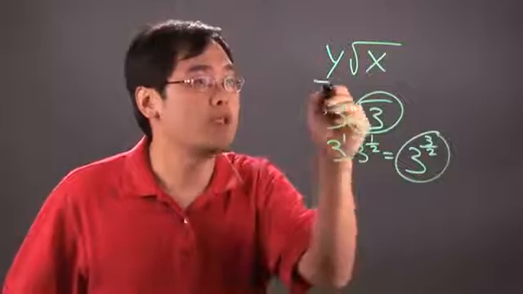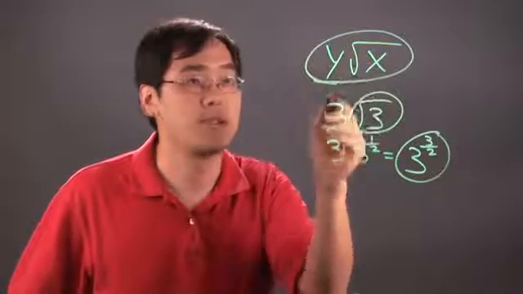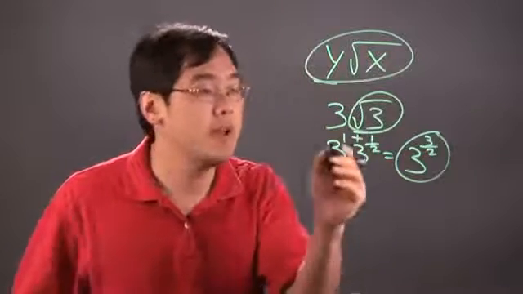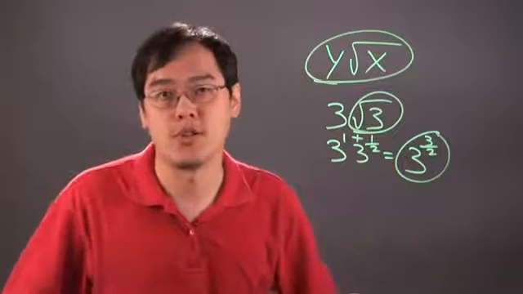So the moral of the story here is if you have different bases with the square roots and the bases, you leave it as it is, but if they're the same, then you rewrite the square root as an exponent, and then you use the properties to go from there.